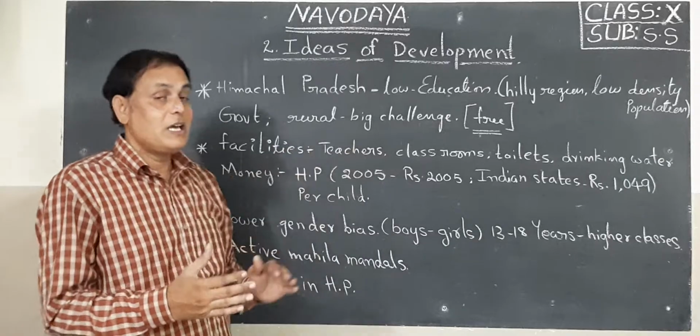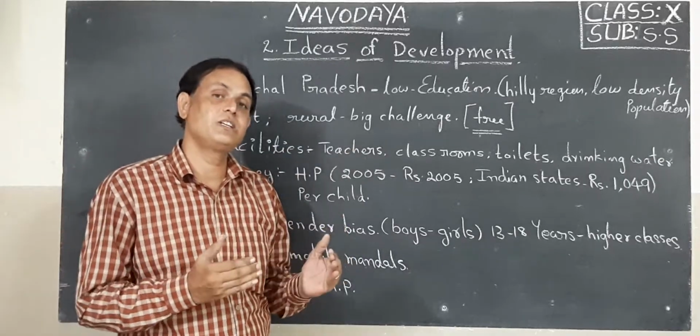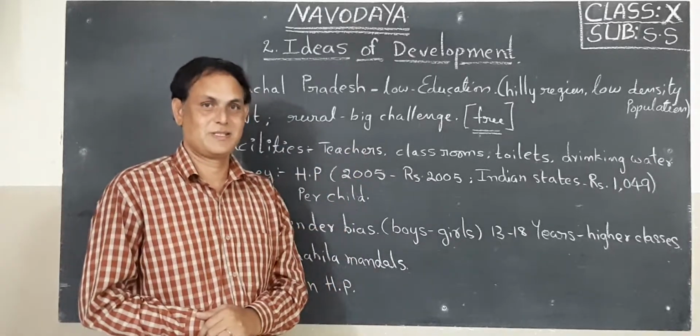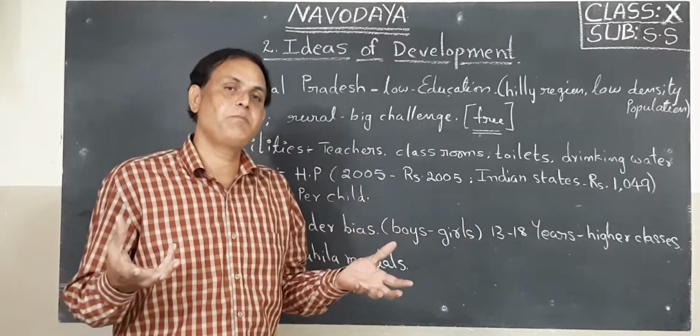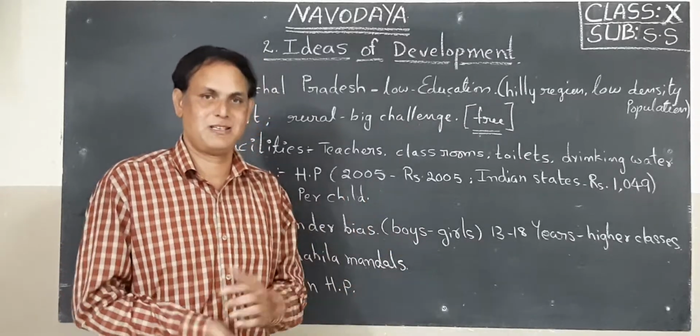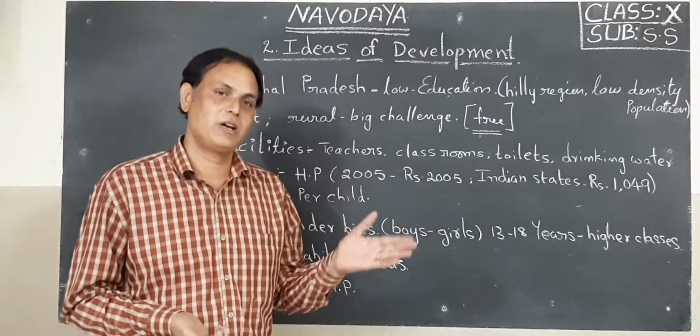That's why they decided to give education free of cost. Next they mobilized the parents, encouraging the parents living in Himachal Pradesh through media or radio, etc.